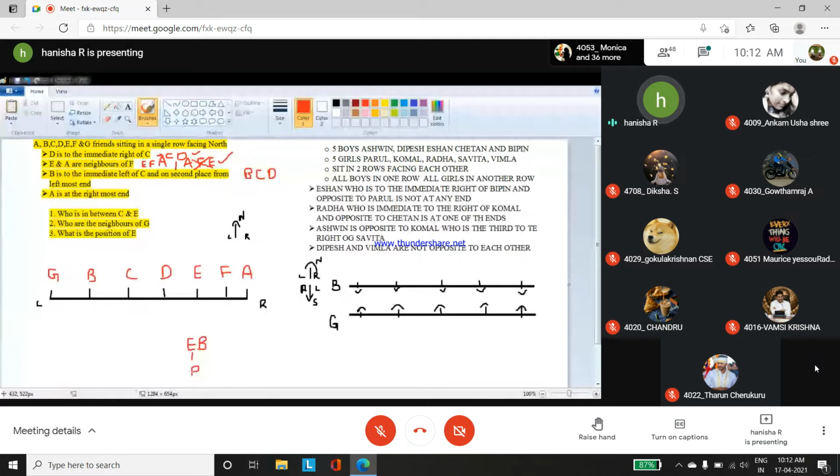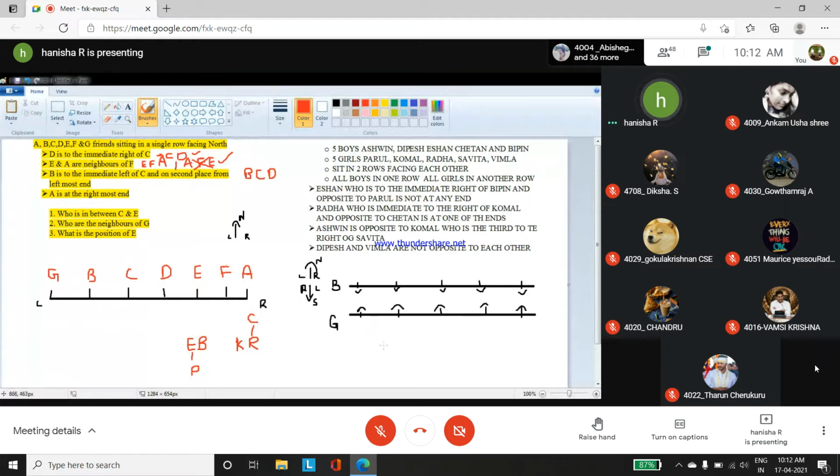Radha, who is immediate to the right of Komal and opposite to Chetan, is at one of the ends. So here, Radha is on the immediate right of Komal. Since girls are facing north, Radha is on the immediate right of Komal, and opposite to Chetan. This clue itself will fix the position of Komal, Radha and Chetan, because Radha should come on the immediate right of Komal.